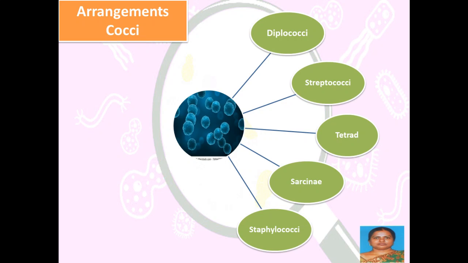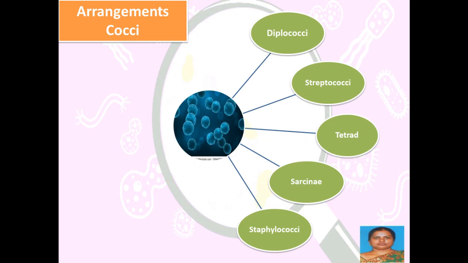As you see in the image, cocci are round shaped or spherical shaped bacteria. There are various arrangements in cocci. They are diplococci, streptococci, tetrad, sarcinae and staphylococci. What are diplococci? As the name suggests, diplo means two cocci which are attached to one another after division. They are called diplococci.